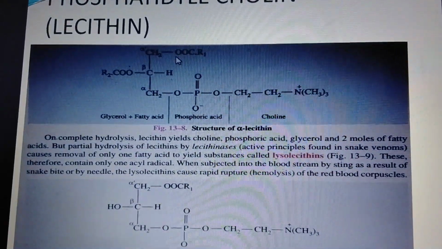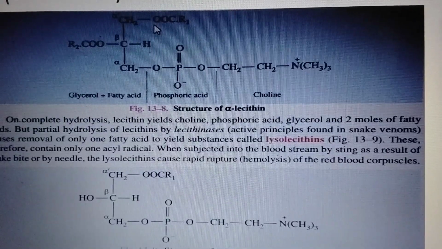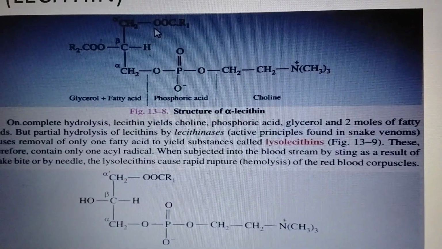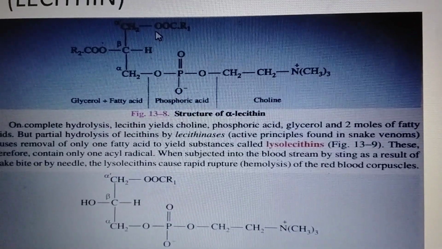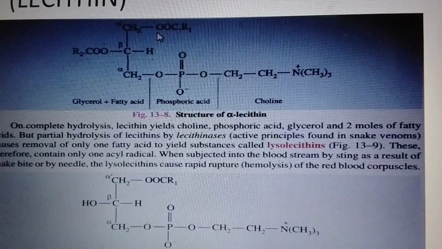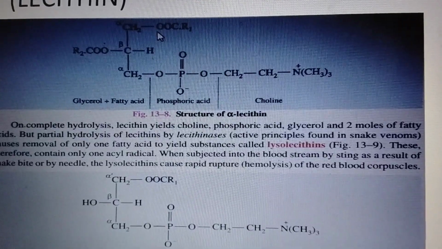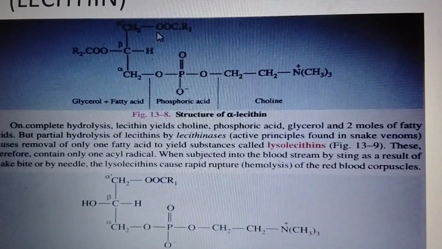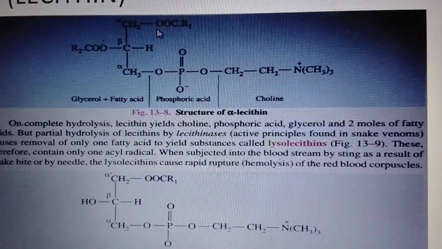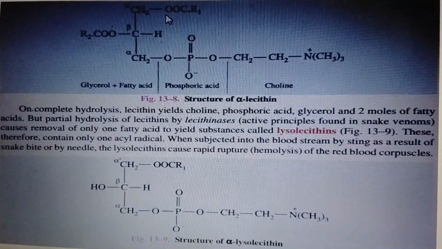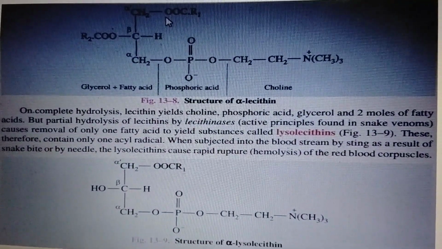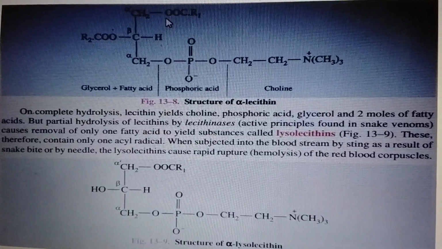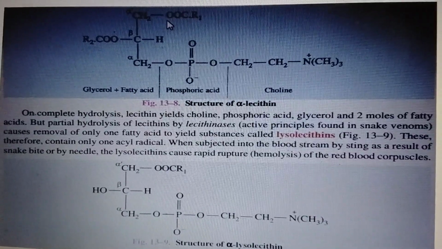In the structure, they are phospholipids made up of glycerol, fatty acid, phosphate group, and nitrogen base choline, and form phosphatidylcholine. In hydrolysis, they give nitrogen base choline, 2 fatty acids, glycerol, and the phosphate group.